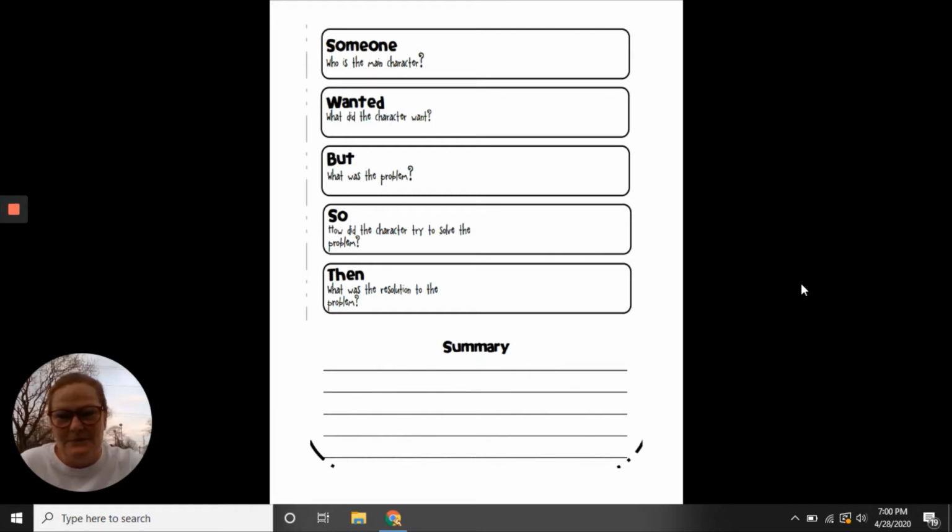This also helps your teachers to know if you understood the story, because this is all about the important story elements. Sometimes you'll see an organizer like this to help you to write the summary. It just gives you step by step and helps you to brainstorm some of the ideas in the text. So we're going to use this one to write our summary.